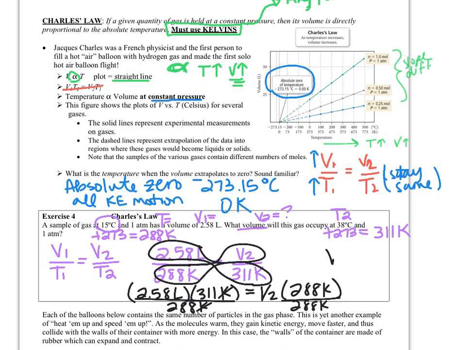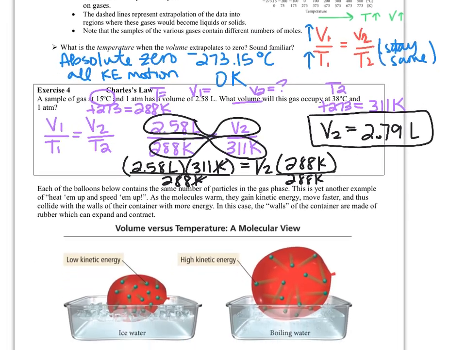So when you plug in, your new volume at the higher temperature should be larger. So hopefully you get, with 3 sig figs, 2.79 liters. Is that larger than what I started with? Yes. So therefore, I can be pretty confident that that's a correct answer. So remember, they're directly proportional. If temperature goes up, the volume should go up as well. All right, so that is looking at just comparing volume and temperature.